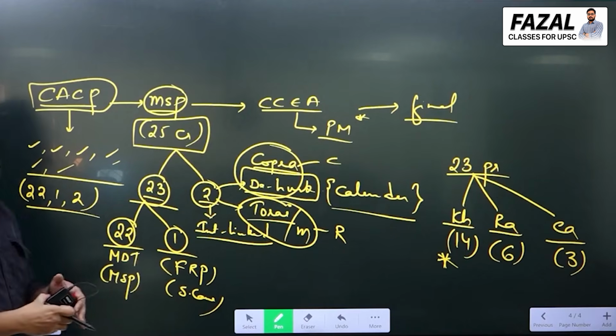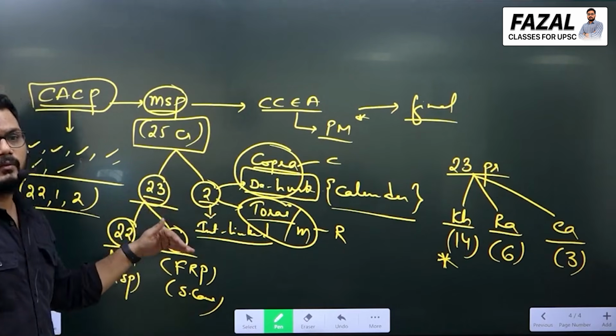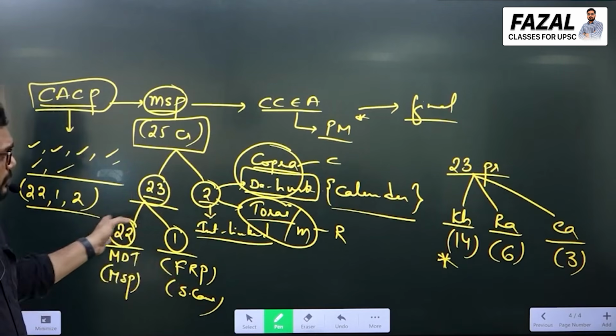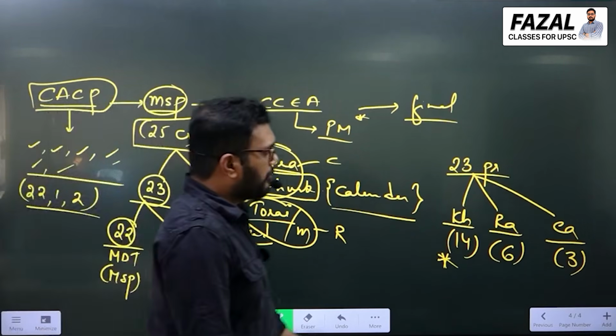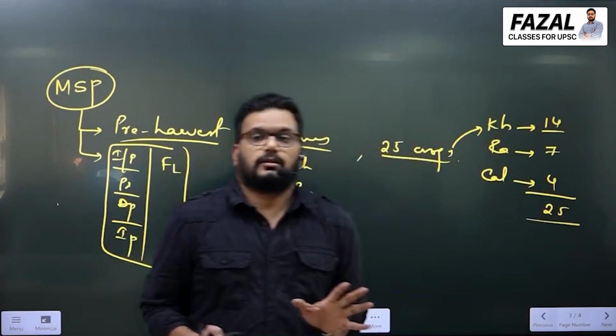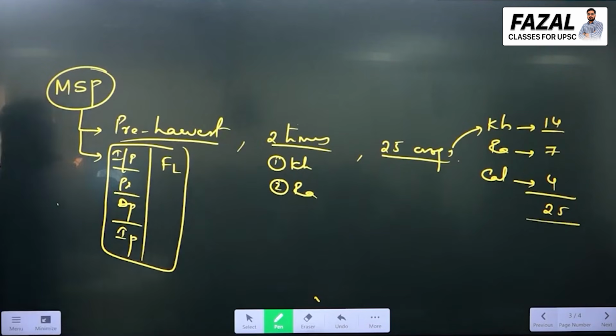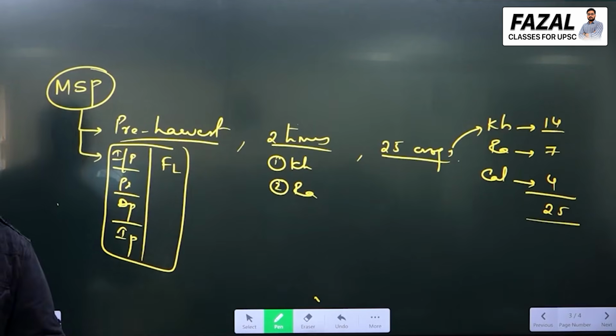So this is the basic thing about MSP: how many times the government declares, how many crops are there, etc. These are the parts on which you should have very basic clarity. A person preparing for civils should have basic knowledge about agriculture. It's not like someone produces, we consume, and the market is regulated. If someone asks which is the nodal agency, you just say Food Corporation of India.